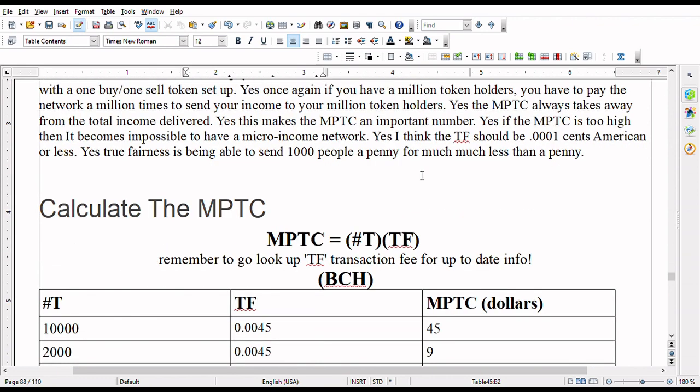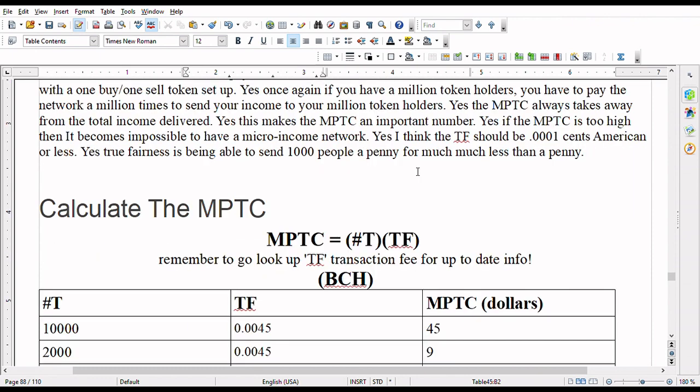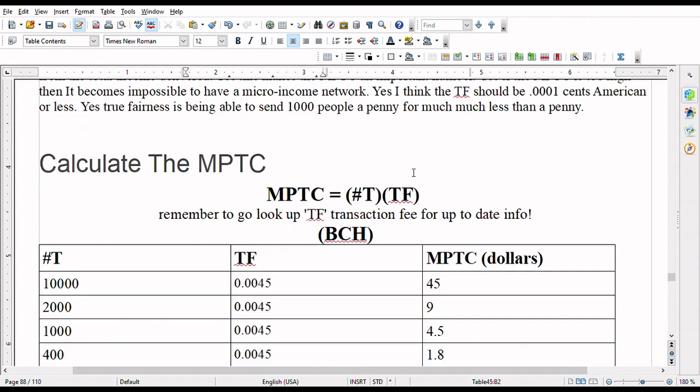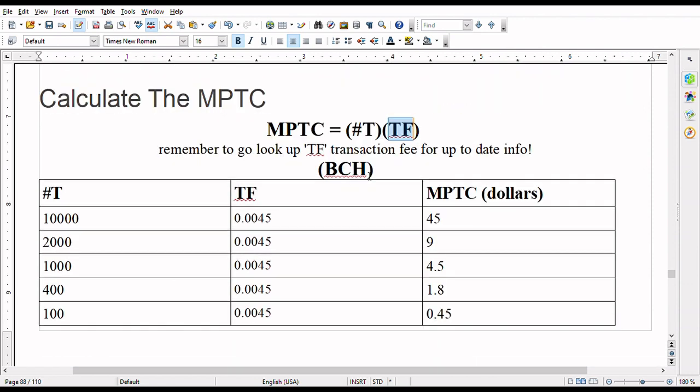And that brings us to the MPTC. We say it that way because we're going to keep saying it that way till it's really, really low, and we're going to be saying the MPTC. Yes, because it's so low, we're happy about it. And yes, we remember that the MPTC is equal to the hashtag T times the transaction fee. And this is where we comprehend that we are dealing with a simple model.